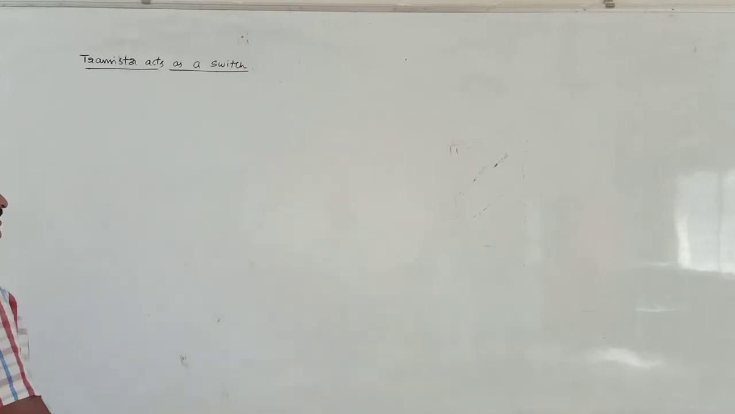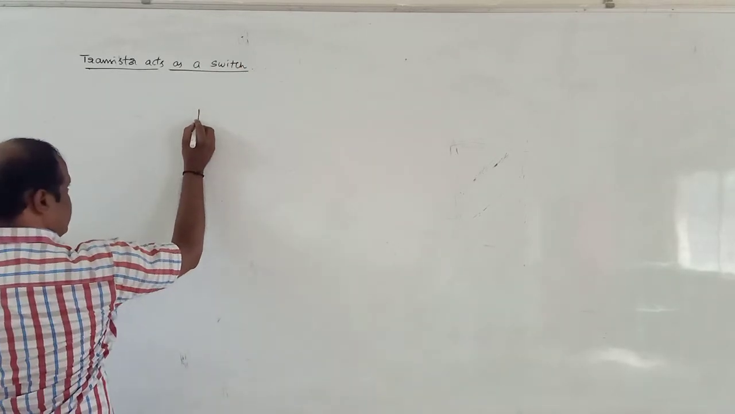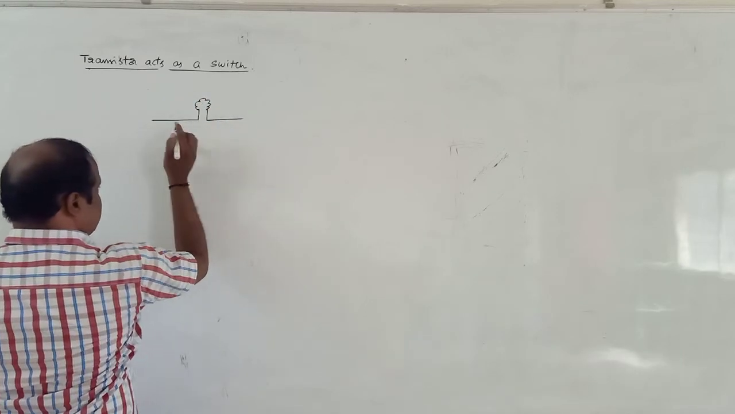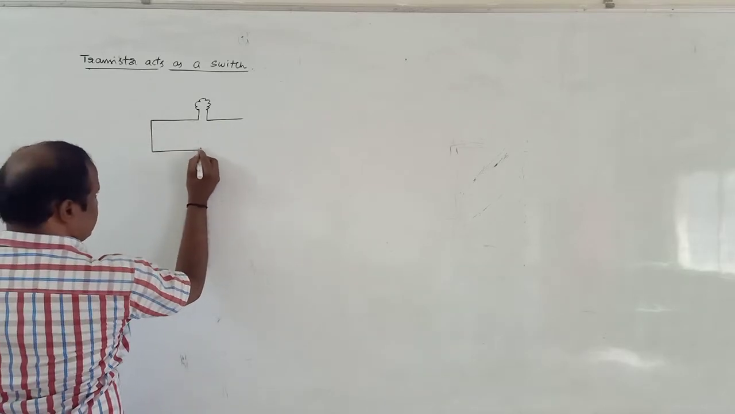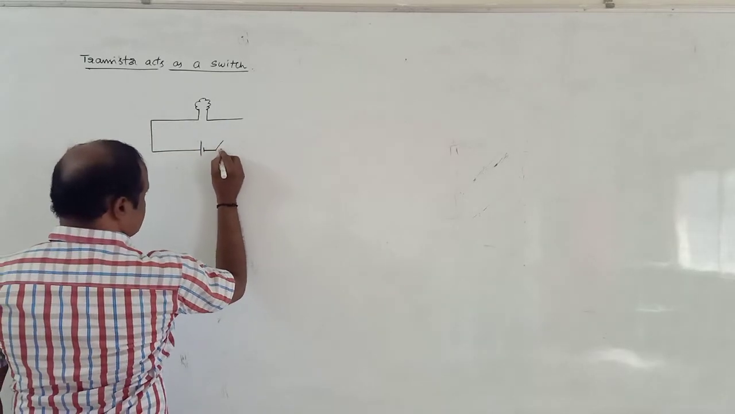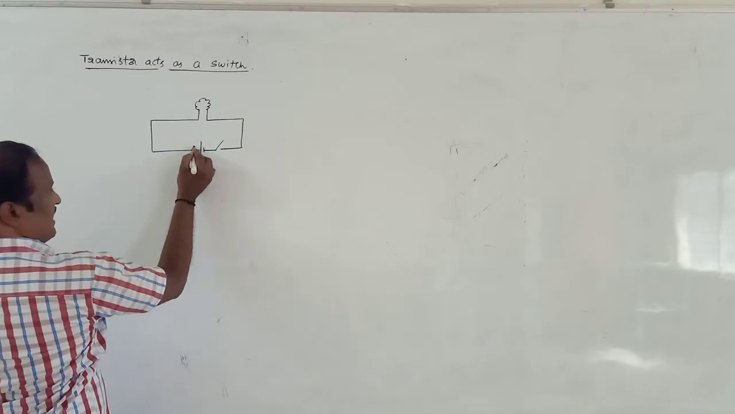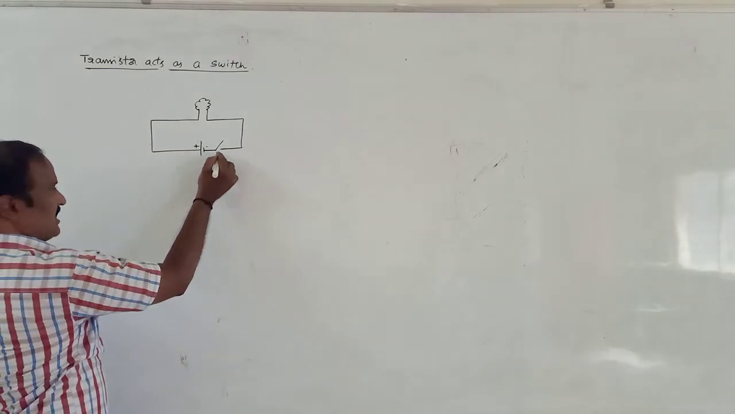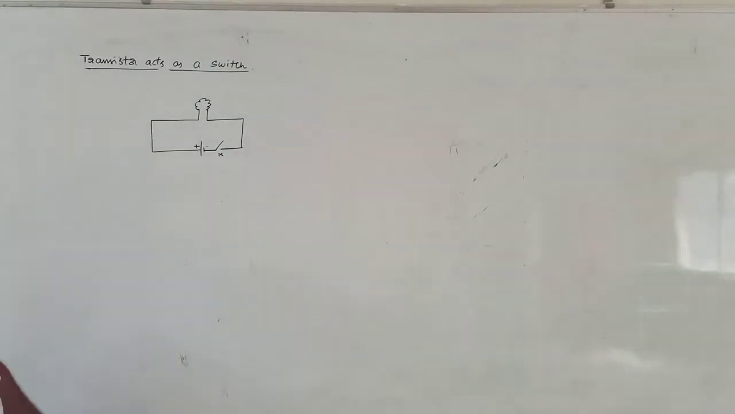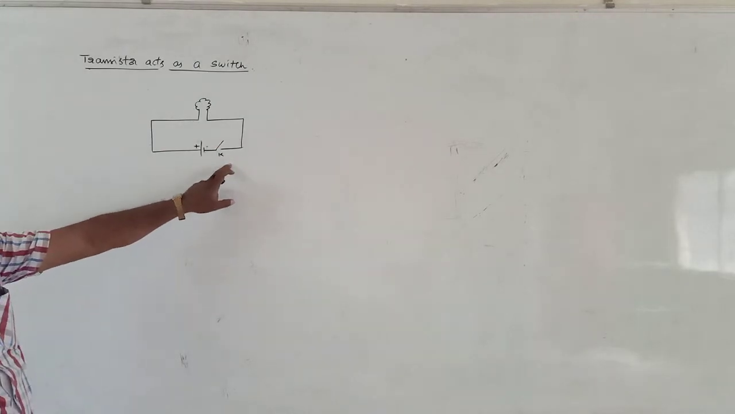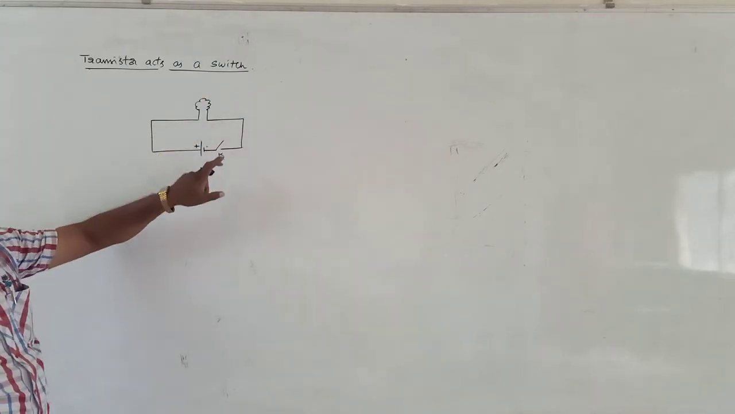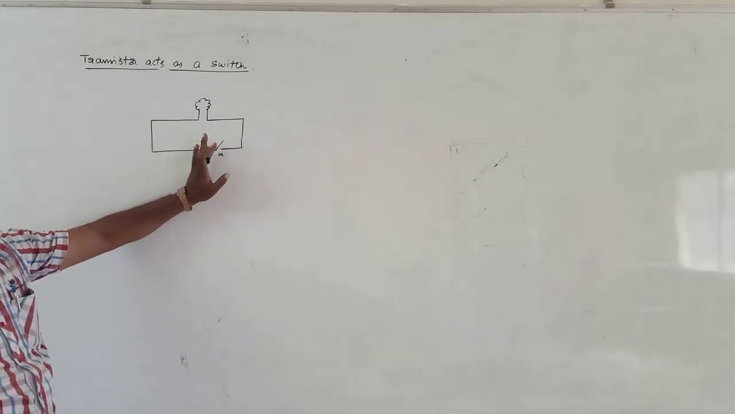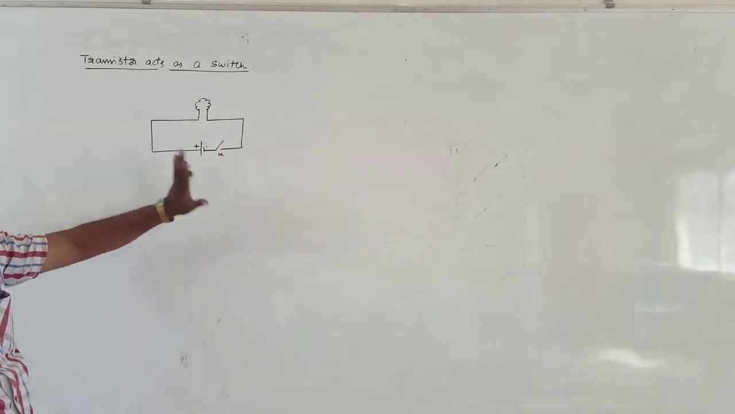For example, suppose this is a bulb. Let the bulb be connected in an external circuit with an external battery like this. So this is the electric circuit. This is the battery, with positive and negative polarity. The EMF of the battery is 2 volts and this is a key. Suppose the key is closed, then the bulb will glow. If the key is open, the bulb doesn't glow because the circuit is disconnected. So this is the action of a switch.